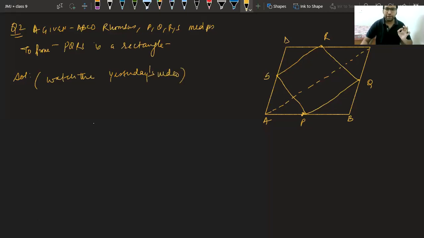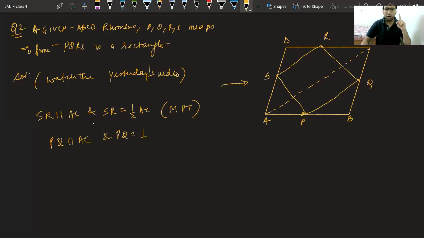I'm just giving you a hint. First, we will take triangle ADC. We will say SR is parallel to AC and SR is equal to half of AC. First thing, by the midpoint theorem. Second thing, we will say PQ is parallel to AC and PQ is equal to half of AC. Again by MPT.